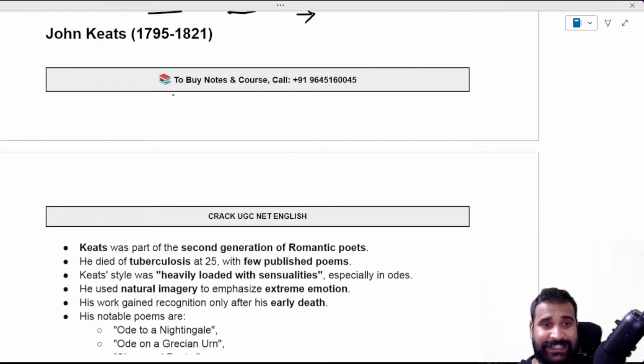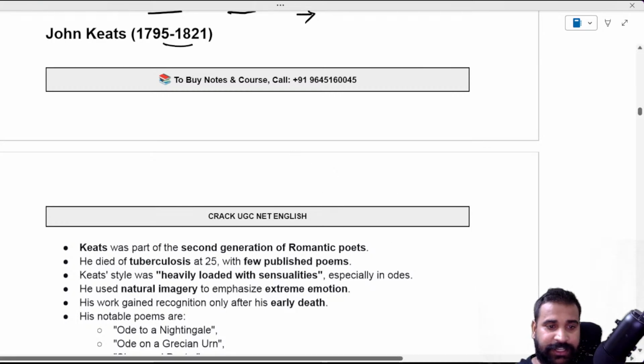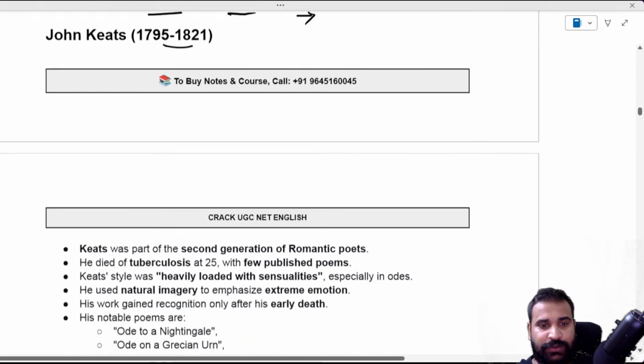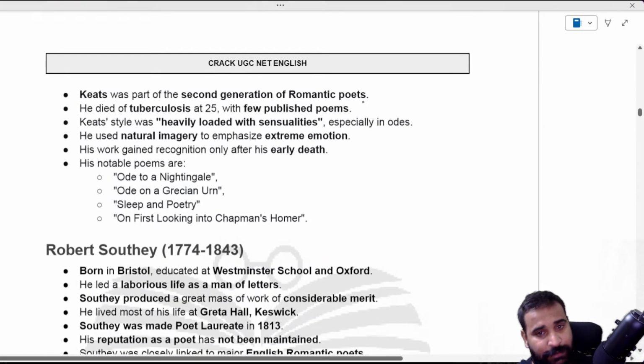Anyway, John Keats, we already discussed his life. As you know, he's a second generation Romantic poet. Remember that he died because of tuberculosis at a very young age, which was around 25. And Keats was heavily loaded with sensuality and emotion.